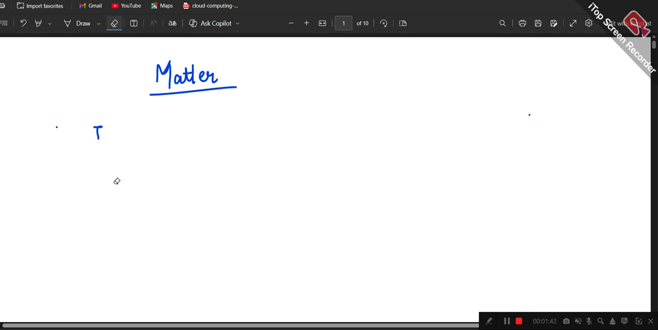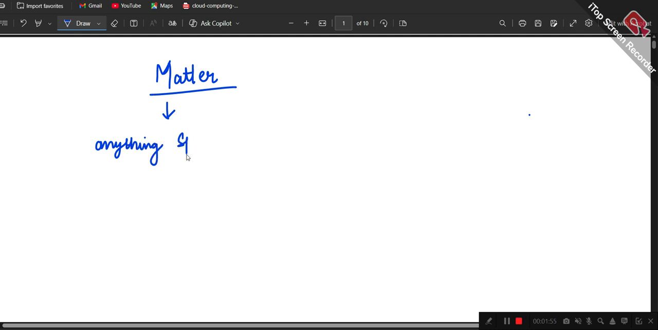So today's topic is going to be matter. When we talk about matter, if I define it roughly, it is anything that occupies space and also has a mass. Okay, so this is the general definition. I'm not going to write everything on the screen. What I'm dictating, you guys can write that out. On the screen, it is only going to be the important points that would be written.